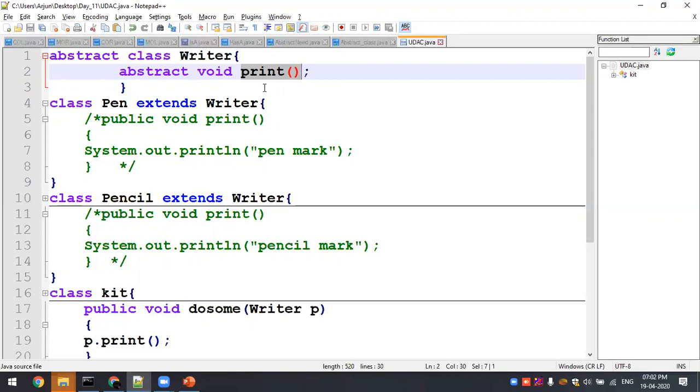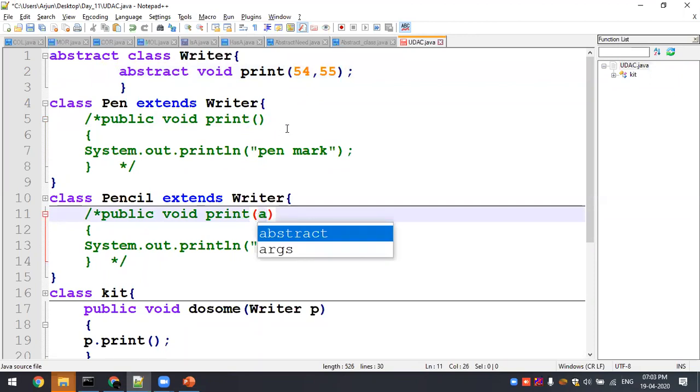The difference between overriding and overloading is that overloading will have a different method signature. You'll be having 54 comma 55, so that value will be there. Here you don't have any argument. If suppose here you have a character, then the method signature will be different.